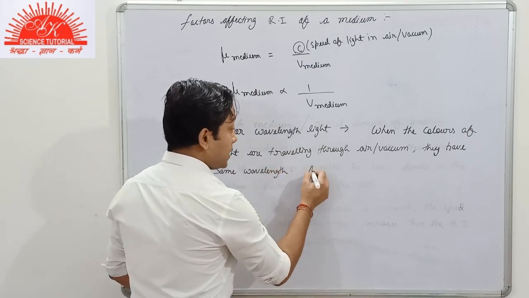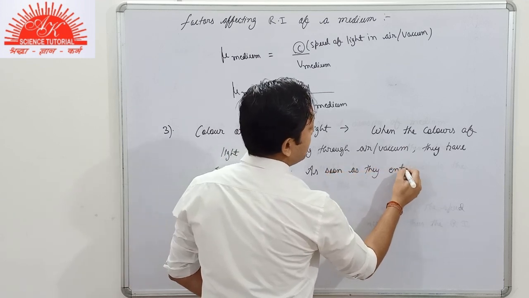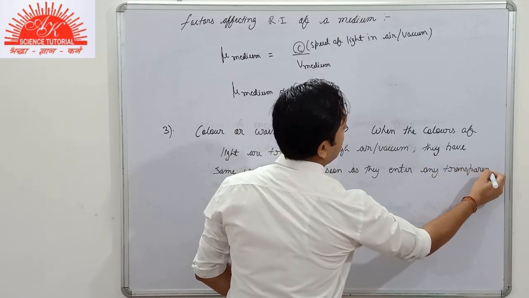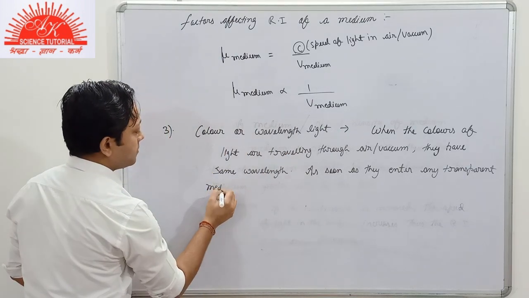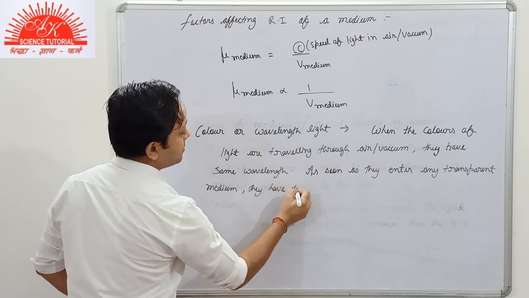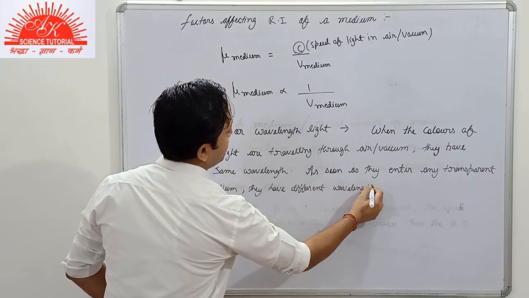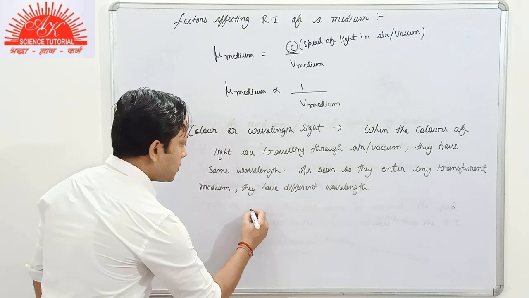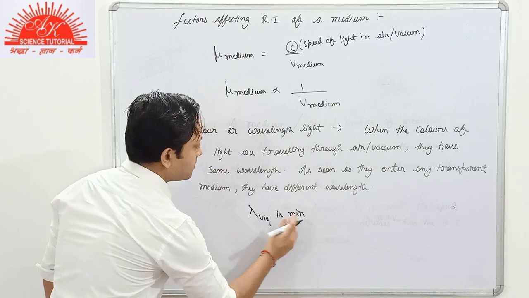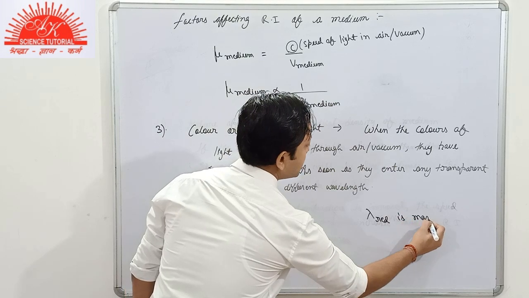But as soon as they enter any transparent medium, they have different wavelengths. So it's very simple. For violet color of light, the wavelength is minimum, and for the red color of light, the wavelength is maximum.